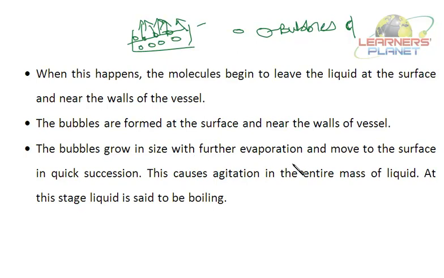The bubbles grow in size with further evaporation and move to the surface in quick succession, right? This causes agitation in the entire mass of the liquid, and at this stage, the liquid is said to be boiling. Initially the bubbles are formed at the bottom and then near the walls of the vessel. When more energy is supplied, the molecules are set free and more bubbles are formed. Now that causes some agitation in the whole liquid, and at that time the liquid is said to be boiling.